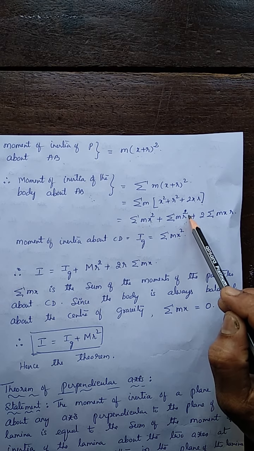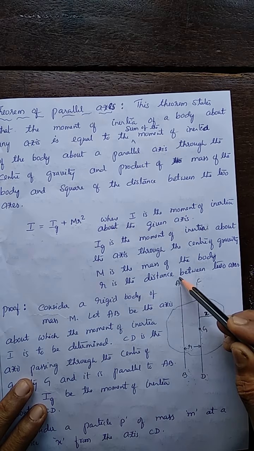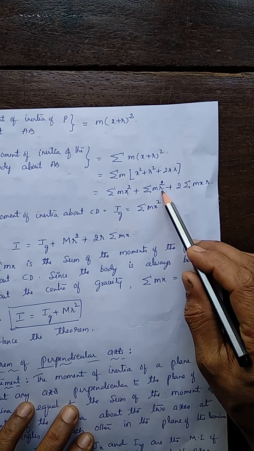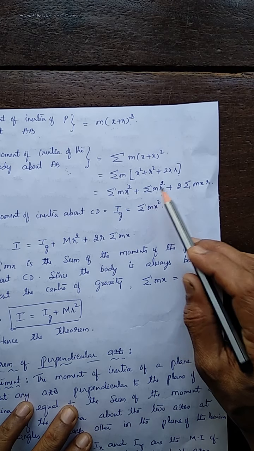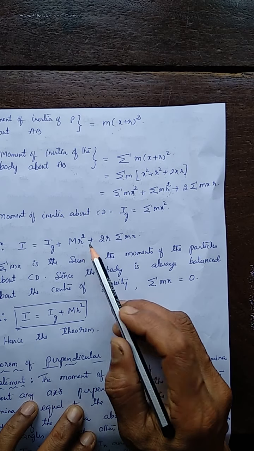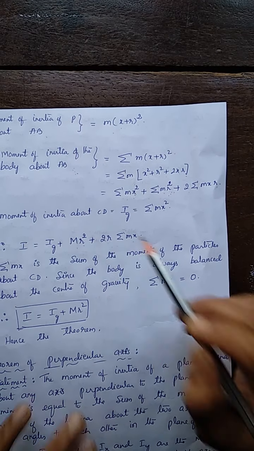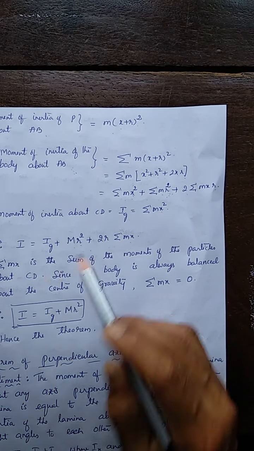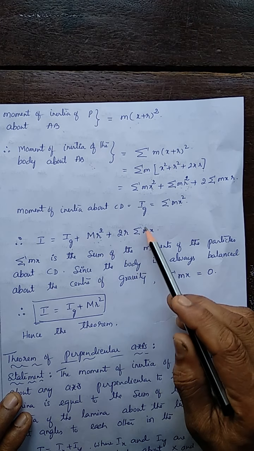See here, r, say this r, is nothing but the distance of CD from AB, it is fixed. It is a constant value, r is constant. So here sigma m is nothing but the total mass of the body. So sigma mr square can be written as mr square, plus 2 into r fixed, so 2r sigma mx. So this one becomes this. I is Ig plus mr square plus 2r sigma mx.